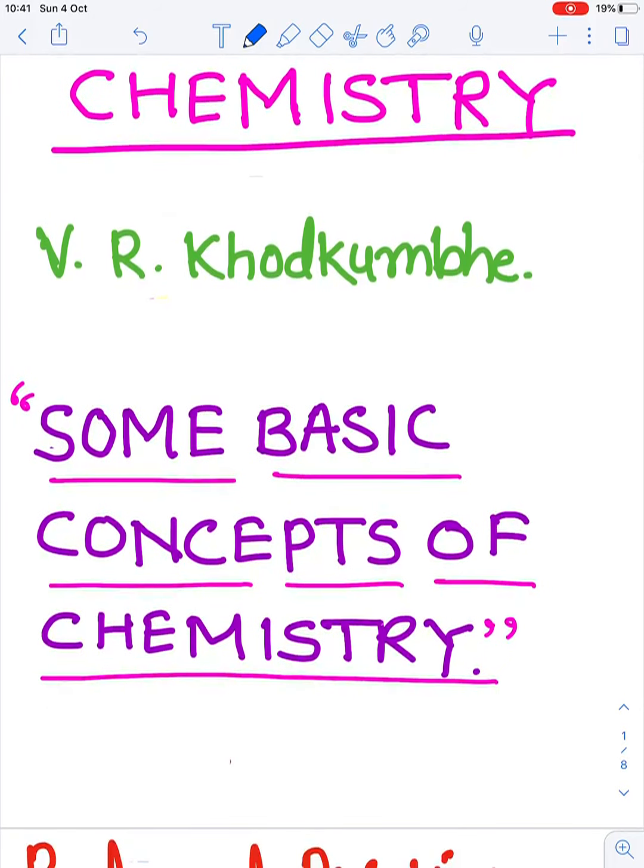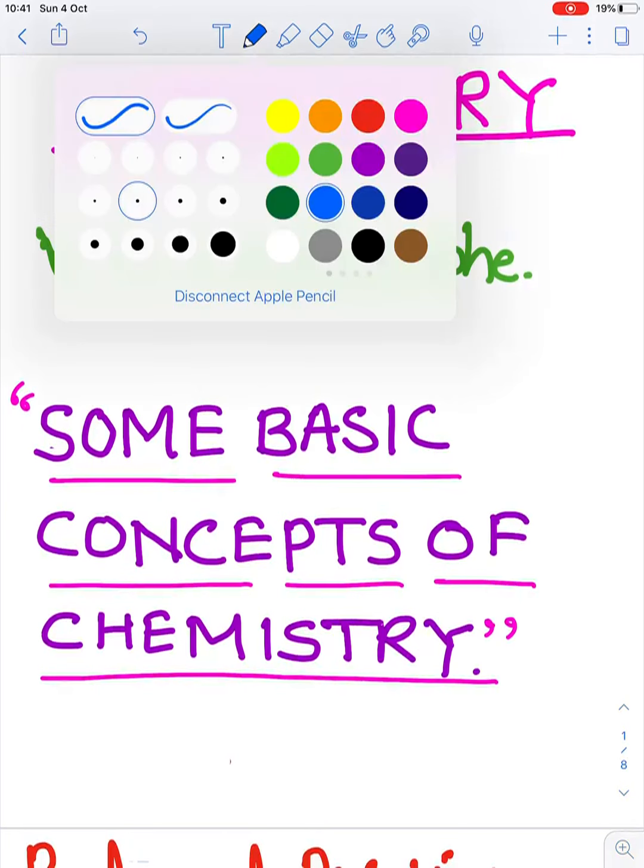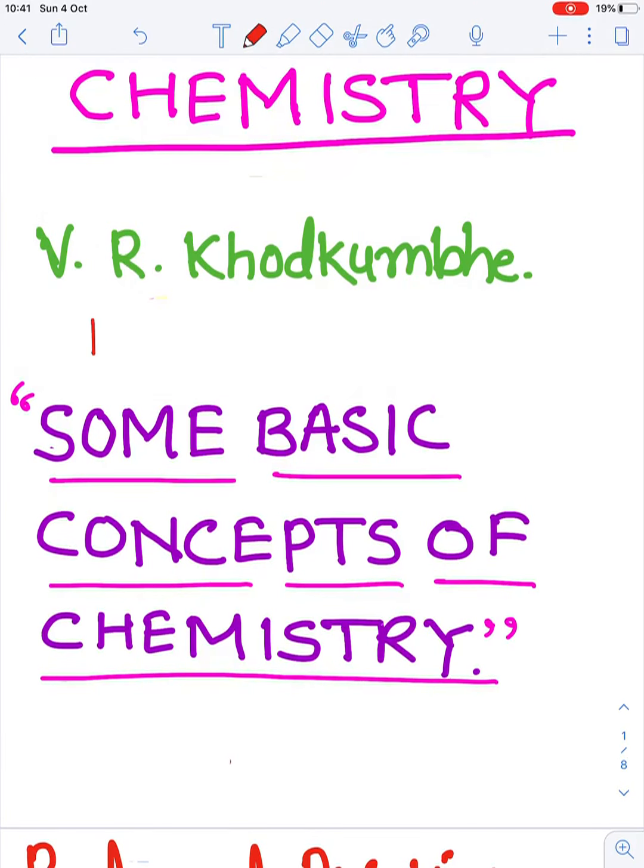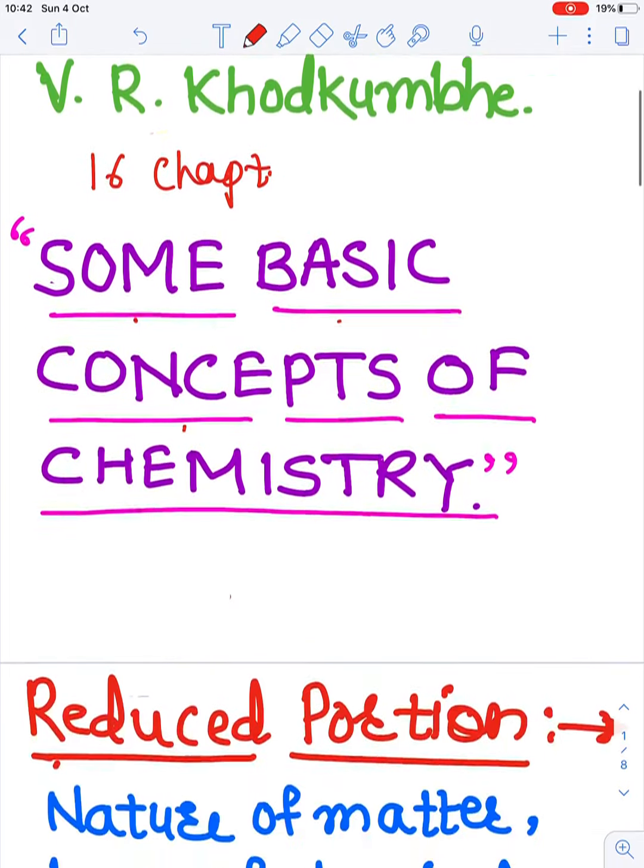There are 16 chapters in your textbook, and all these 16 chapters we are going to see one by one. But in this video lecture we are going to start our first chapter, some basic concepts of chemistry. We are going to start this chapter from this video lecture.